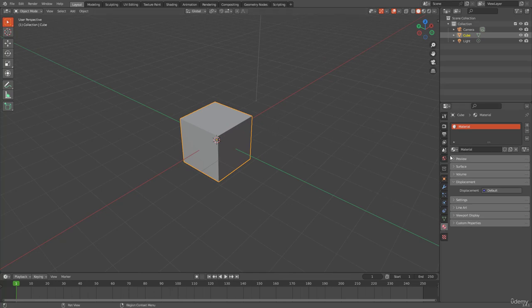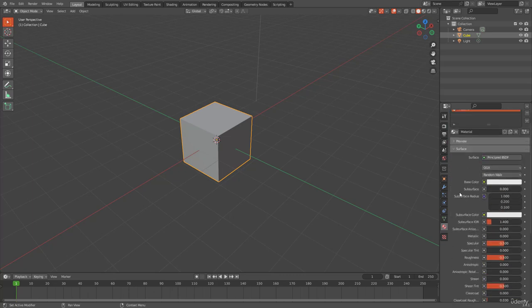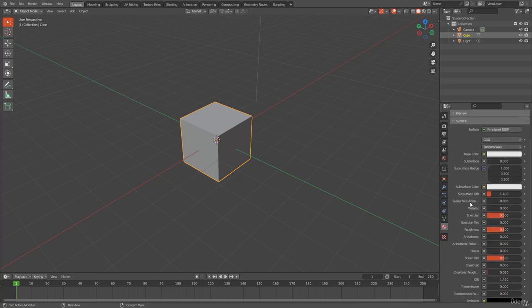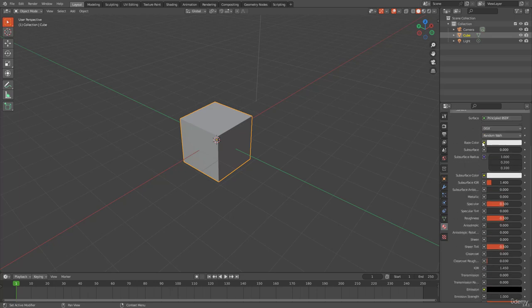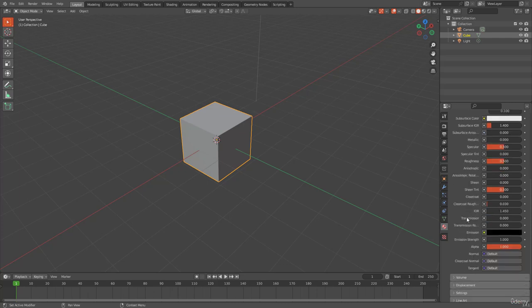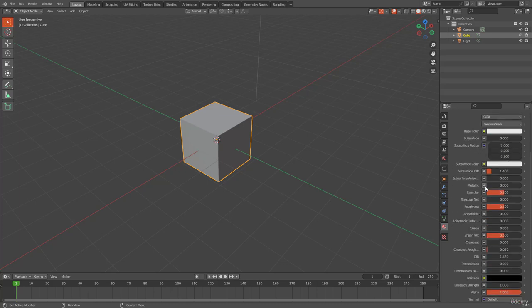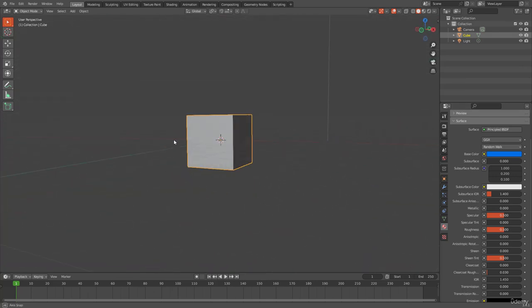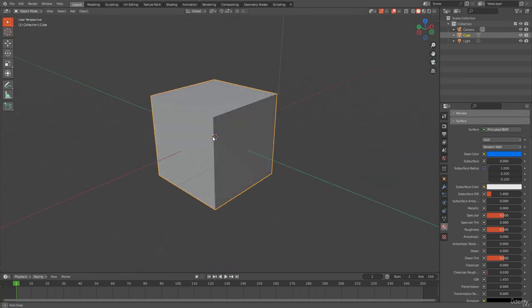Now, let's change some stuff. We only need this surface here. We are not going to go very deep into details here. So here we have surface, right? In surface we change a few things. Base color and roughness. We're looking at roughness and maybe metallic. Yeah. Other things are going to be talked about in detail in other chapters. Now let's change base color. Let's make it blue. Oh, it doesn't change, right? It doesn't change to blue. Why?